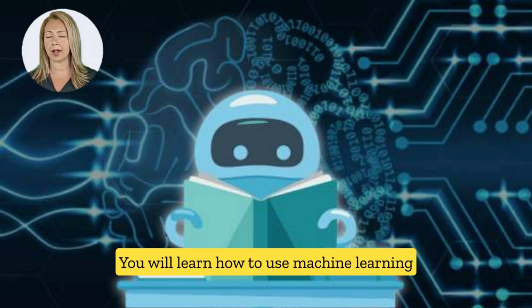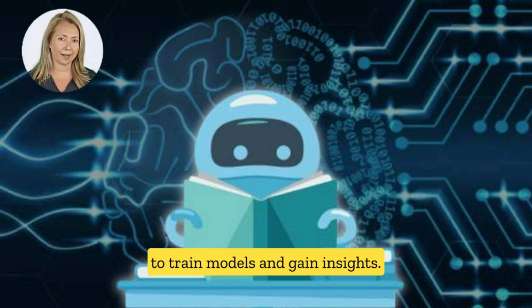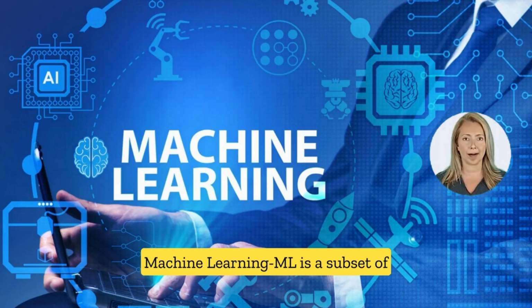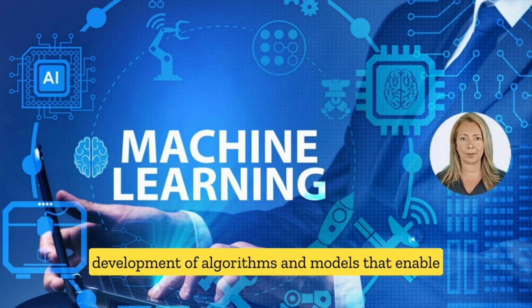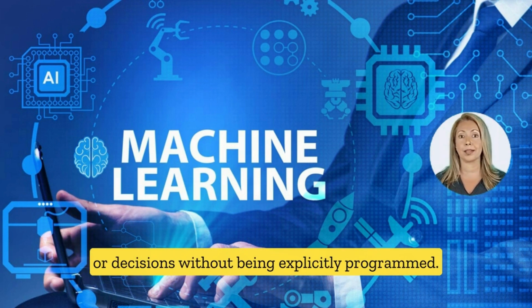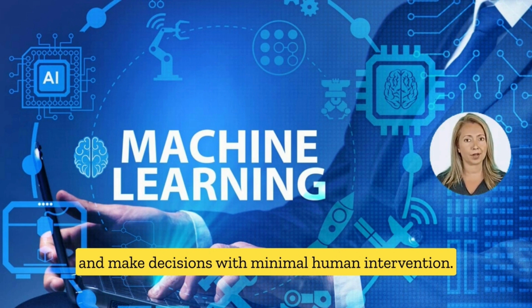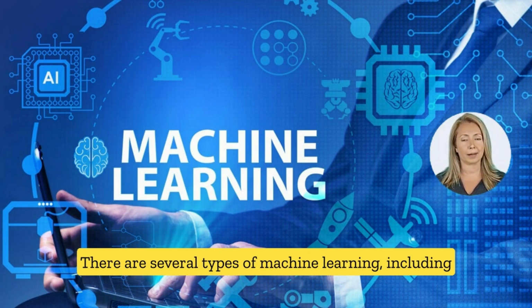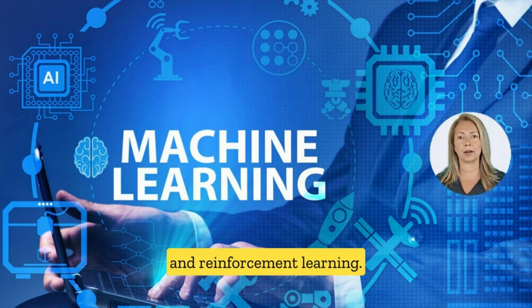You will learn how to use machine learning libraries such as Scikit-learn, TensorFlow, and PyTorch to train models and gain insights. Machine learning, ML, is a subset of artificial intelligence, AI, that focuses on the development of algorithms and models that enable systems to learn from data and make predictions or decisions without being explicitly programmed. The goal of machine learning is to enable machines to learn from data, identify patterns, and make decisions with minimal human intervention. There are several types of machine learning, including supervised, unsupervised, semi-supervised, and reinforcement learning.